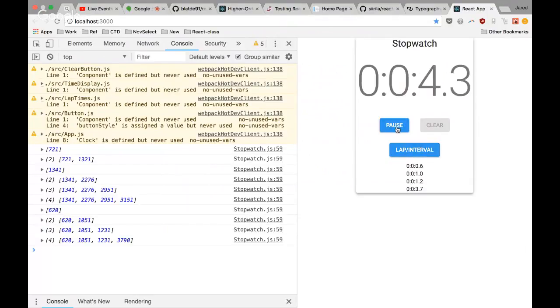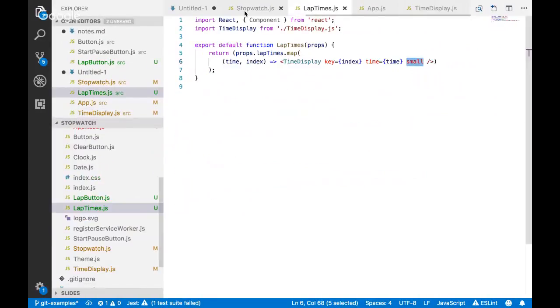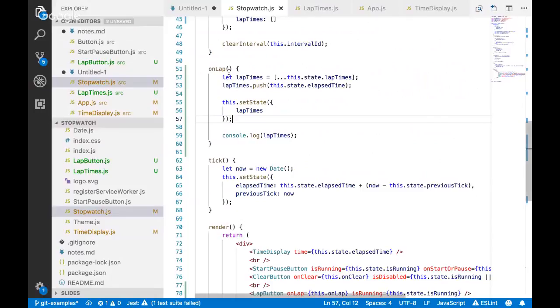So the next bit that we've already talked about, and this is the logic part, is how are we going to properly capture our lap times instead of our lapse time, right? So this is where I could write it out, but I'm looking for what do you guys come up with as a solution?